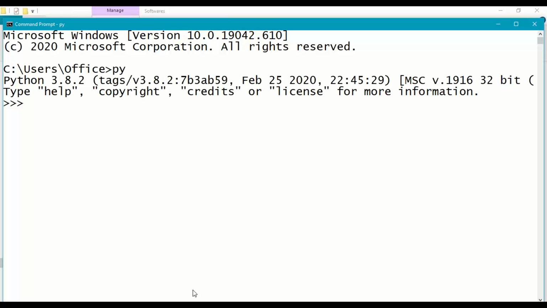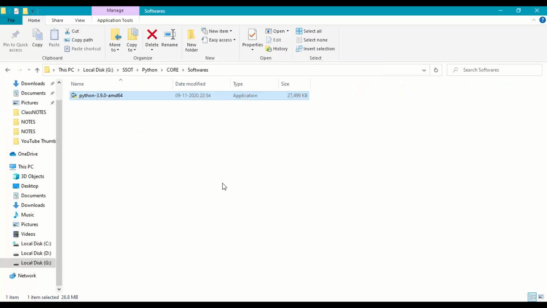Right. So if I'm typing py, I'm getting the old version of Python which is already installed in my system, which is 3.8.2. Okay, now I'll say exit function. It will come out of the Python interactive mode. I will once again say exit from command prompt. Done. Now we'll install the latest version of Python 3.9.